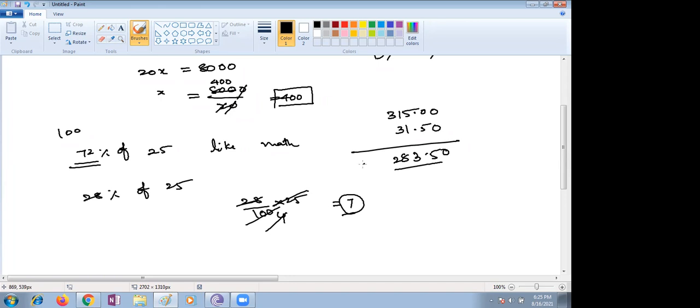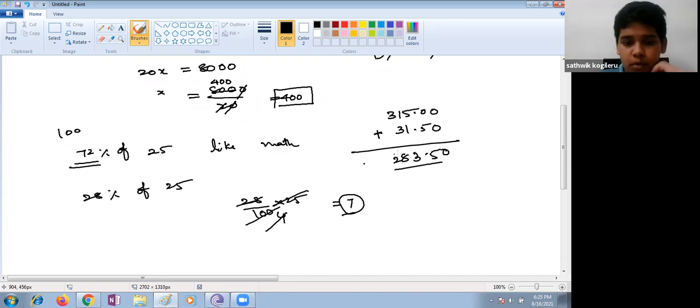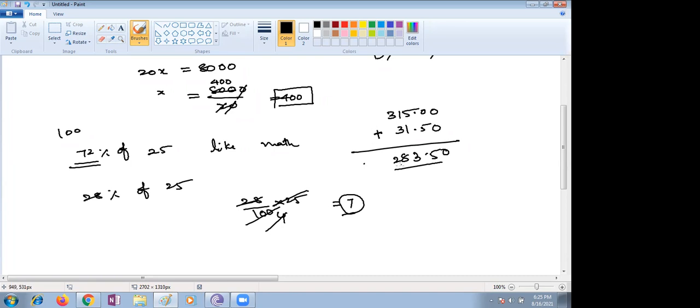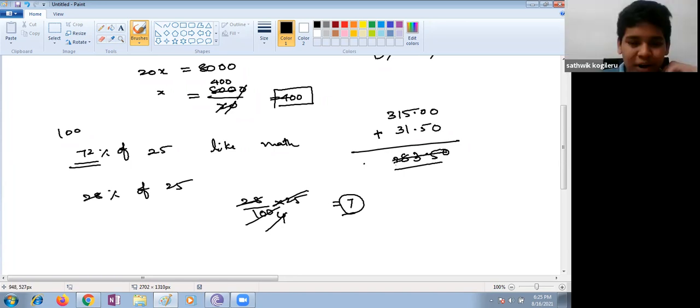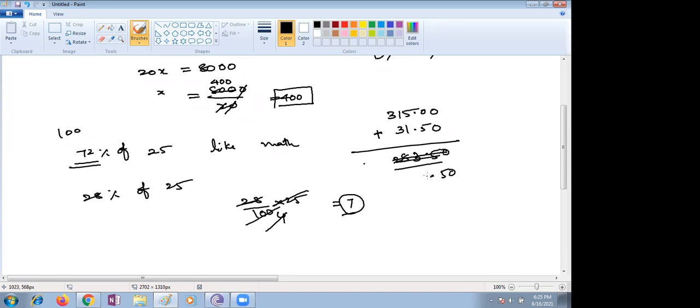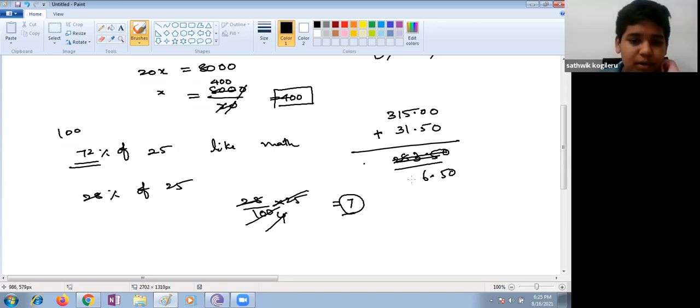No, you have to add or subtract, children. Loss happens means you're supposed to add, right? Yes, ma'am, add only. I thought, why will it come lesser than 315? Loss means you have to add here, right? 346.50.